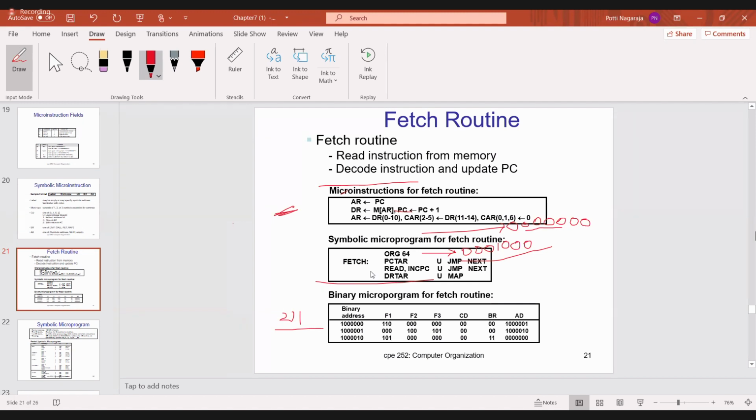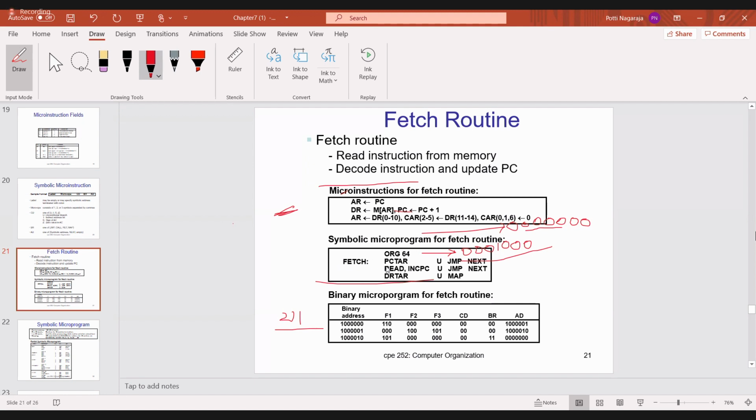Now, student first one: ORG 64. Anyone, what does ORG 64 mean? ORG means origin. So we are starting from the 64th memory location. Is it okay? So ORG 64. And now when you go to ORG 64, what is the operation that you are doing? Fetch colon.